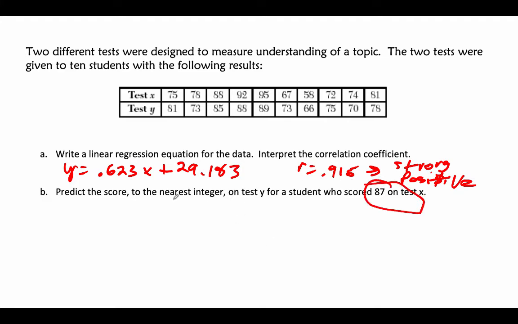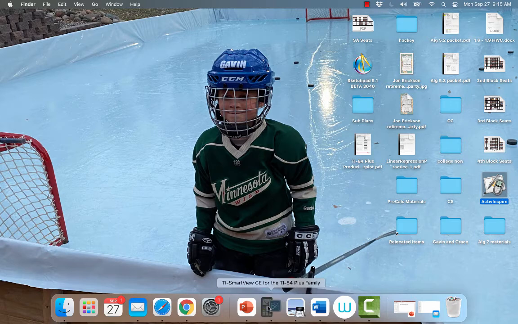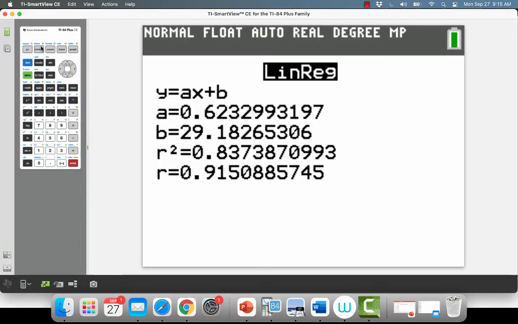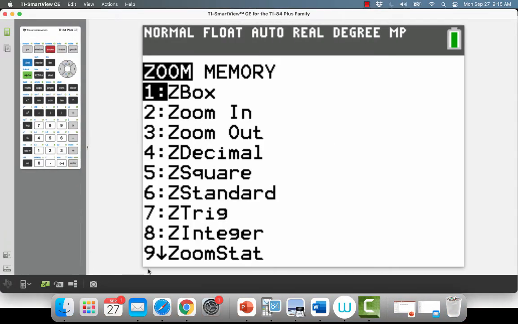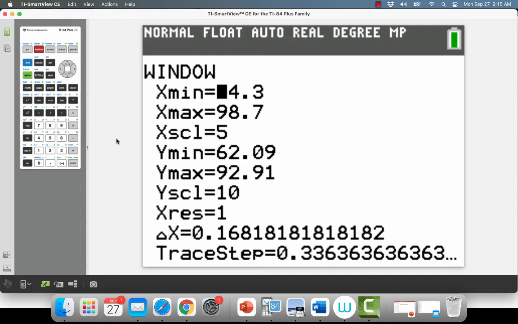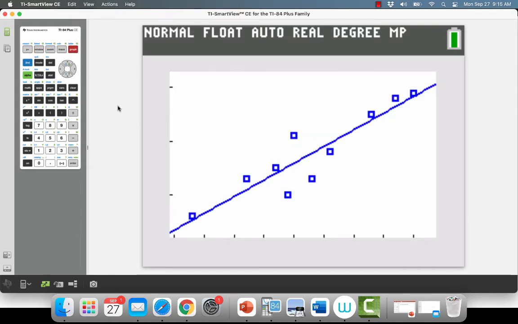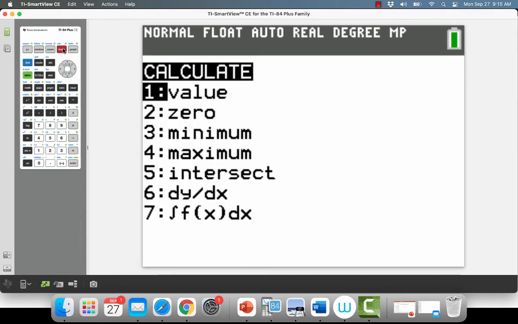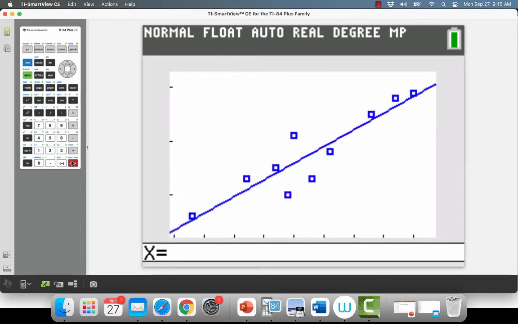Okay, so let's head back over to the calculator. Let's look at the graph. So I'm going to go zoom, and again I'm going to go stat number 9, and I have that. I could change the window. I'm going to leave it for now. It's fine. You can see the very strong positive here. And then I want to calculate, second trace, value when X was 87.